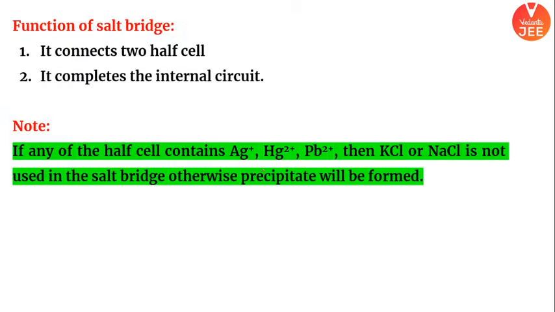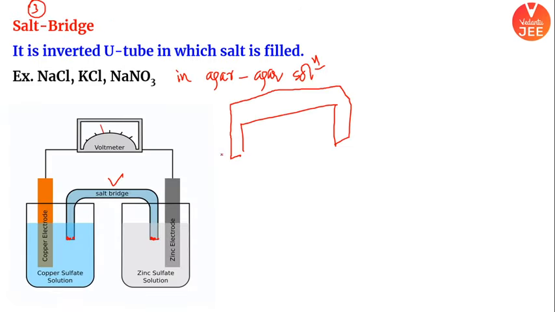All right. Now, why we are doing this, right? This salt bridge actually, what is the utility? It connects the two half cells, completes the internal circuit. बहुत important बात बोली है मैंने. It completes the internal circuit. What does it mean? Pay full attention. ध्यान देना. देखो, अब मैं क्या समझाना चाह रहा हूँ, जरा ध्यान दीजिएगा, बहुत important है.